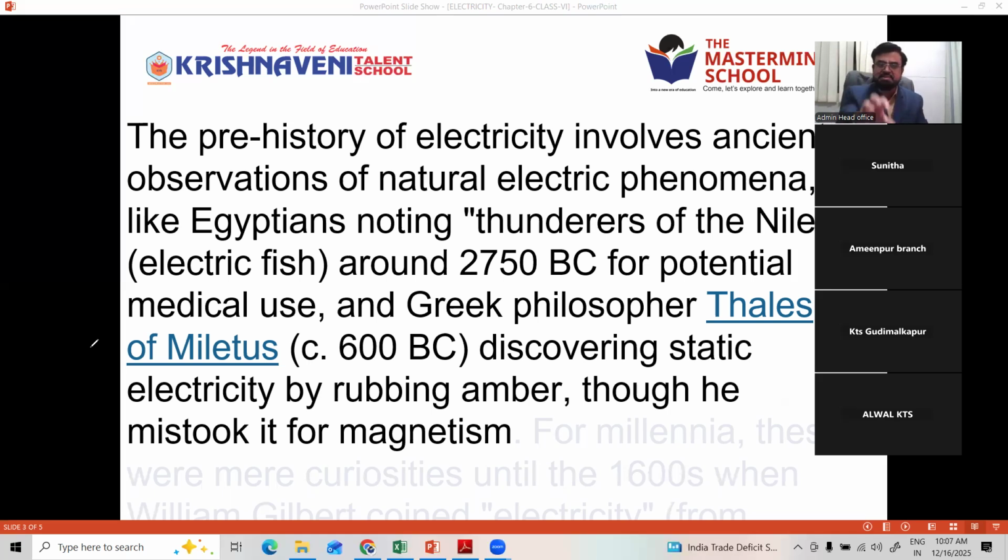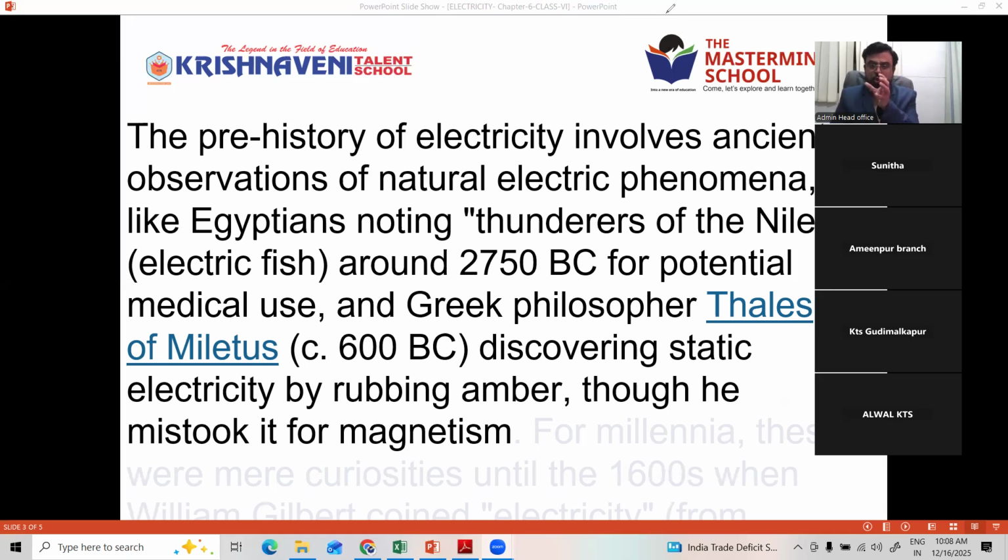All these are based on 600 BC, by Thales. For the first time, the word electricity, actually in Greek, is nothing but electron, meaning amber. That amber is termed in Greek as electron.